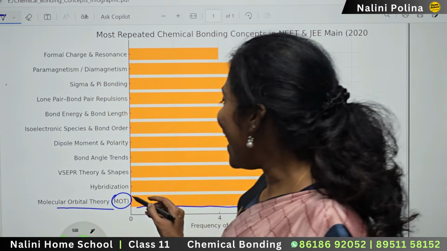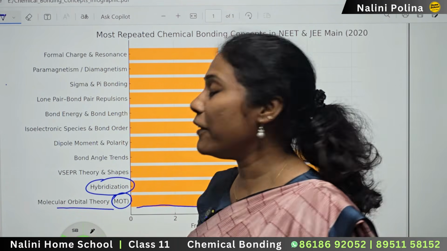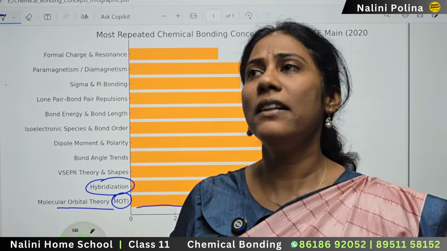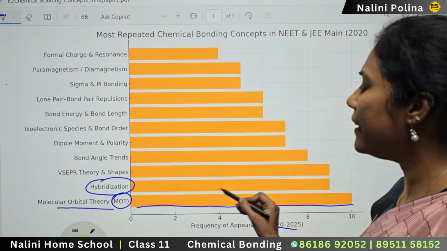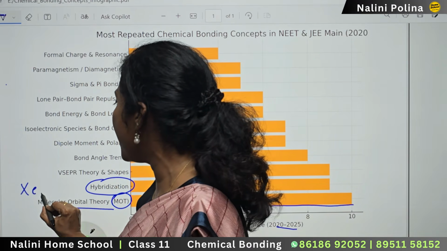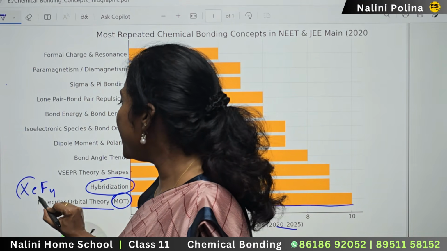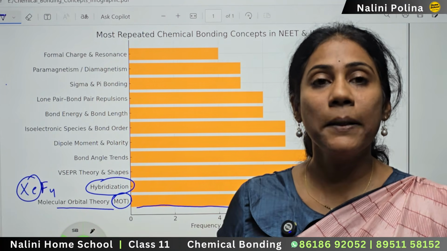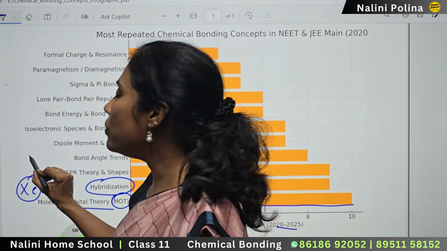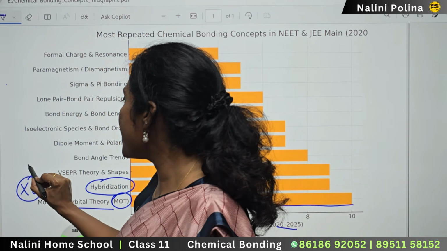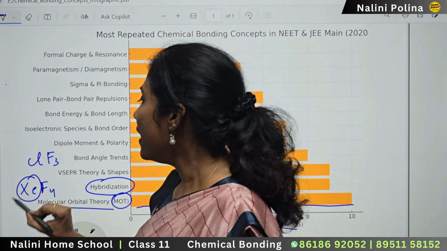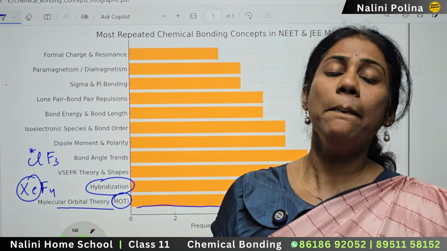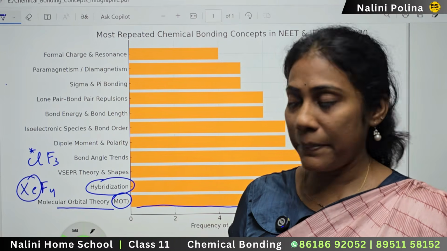And after that, you have the very famous hybridization. The kind of questions can be very simple on hybridization. They might give you a compound XeF4, and ask what is the hybridization at the central atom. What is the central atom here? Xenon. So what is the hybridization? Say you have a compound, say suppose ClF3. What is the hybridization on the chlorine atom? Like this, they can give you any compound and ask you its hybridization.